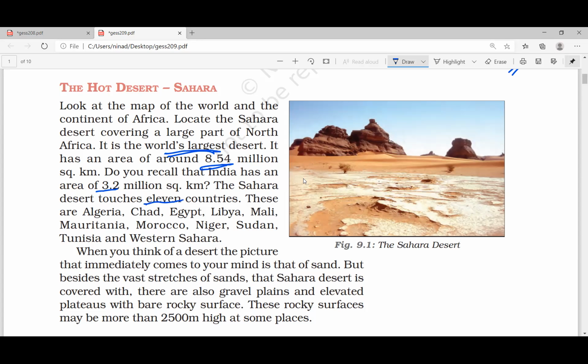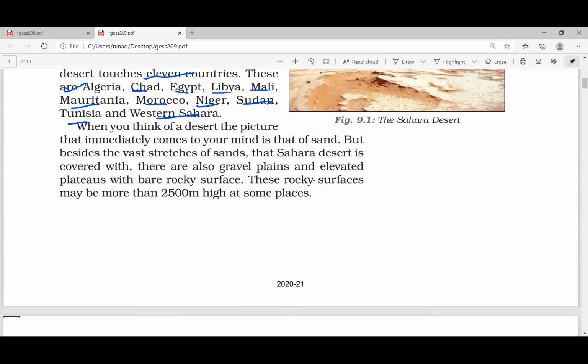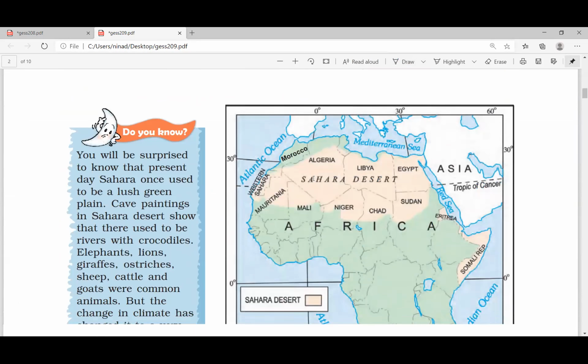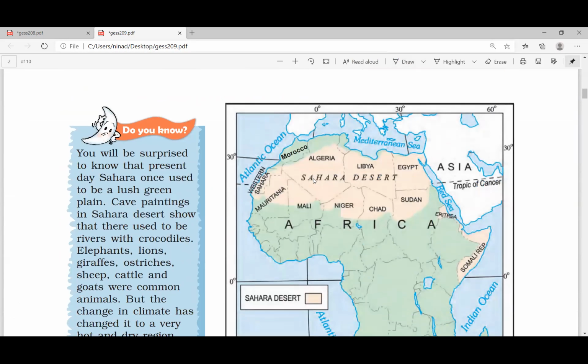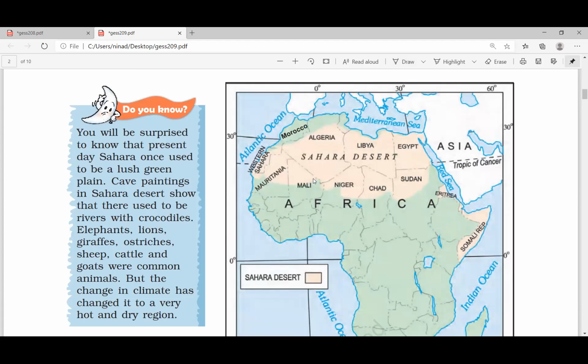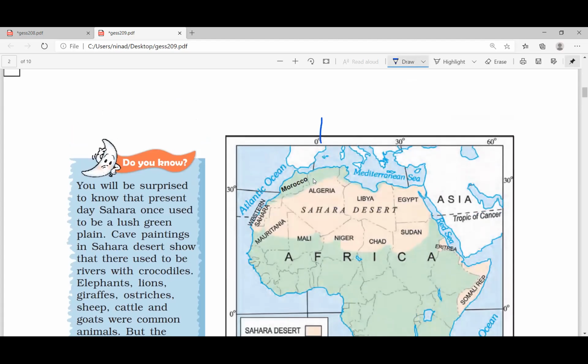It passes through 11 countries. Please copy down the countries: Algeria, Chad, Egypt, Libya, Mali, Mauritania, Morocco, Niger, Sudan, Tunisia, Western Sahara. These are the countries over which the Sahara passes. We can see it here. Western Sahara is here, then Morocco, Mauritania, Mali, Niger, Algeria, Libya, Chad, Sudan, Egypt.